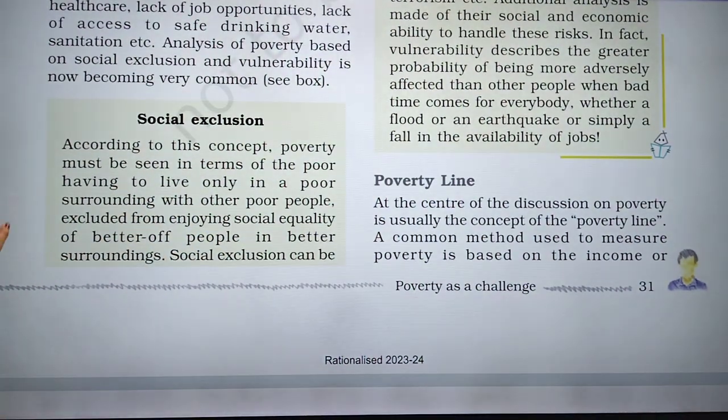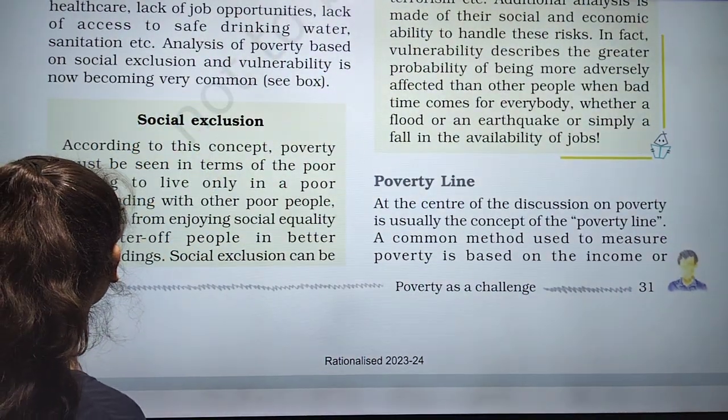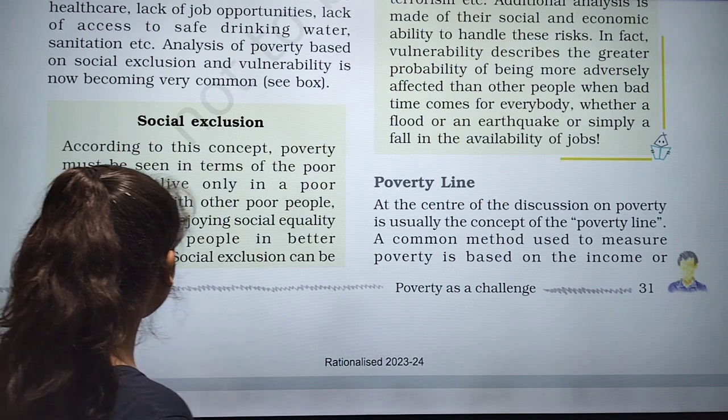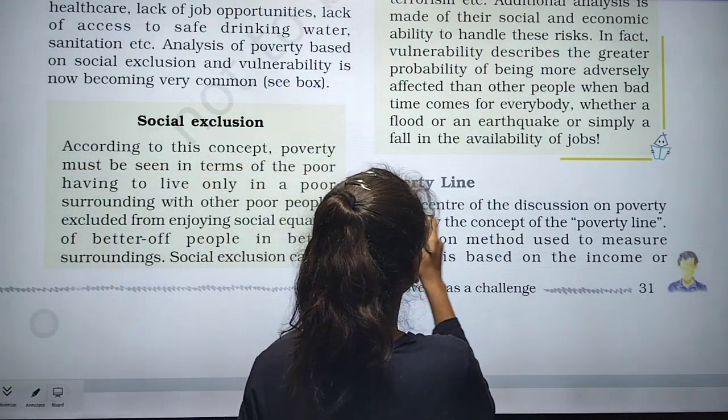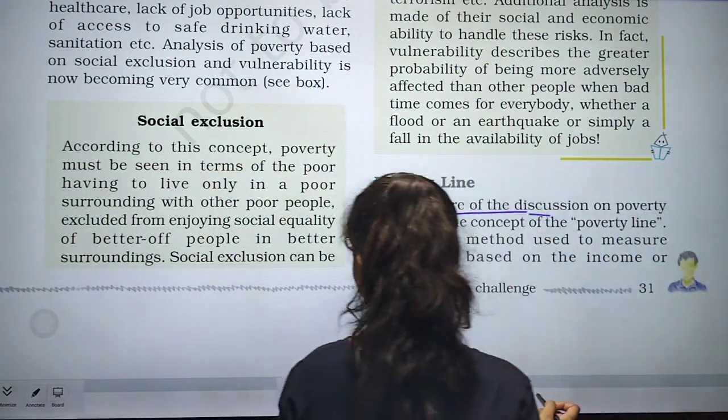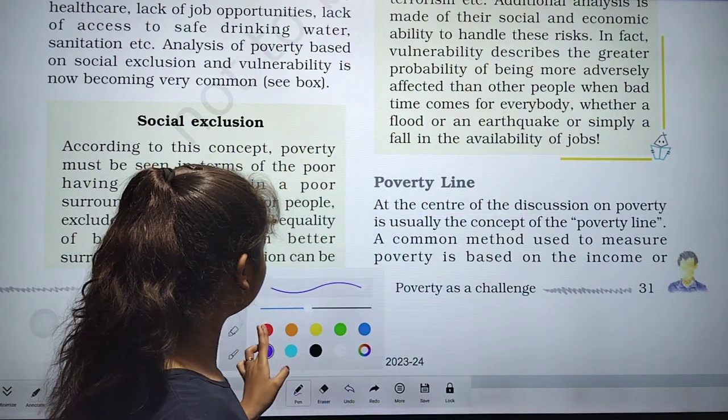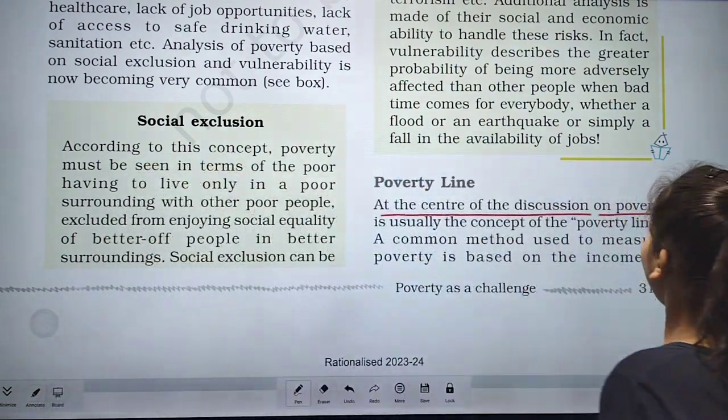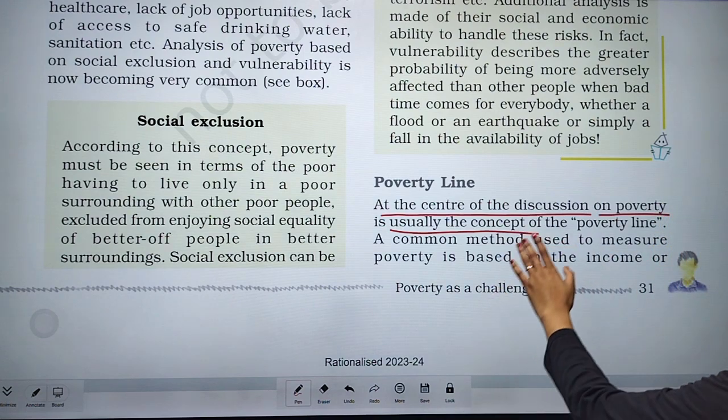At the center of the discussion on poverty is usually the concept of the poverty line.